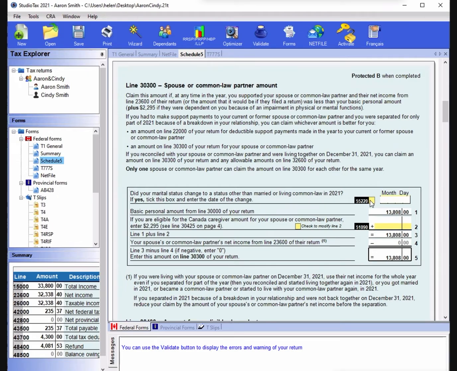Did your marital status change? It's not changed, so click the box and enter the date. If you see yes, we don't click yes. Sometimes they won't take it, so you need 2,295.